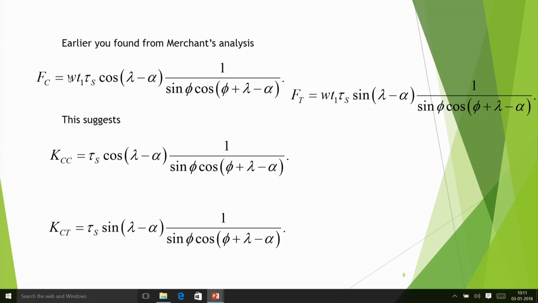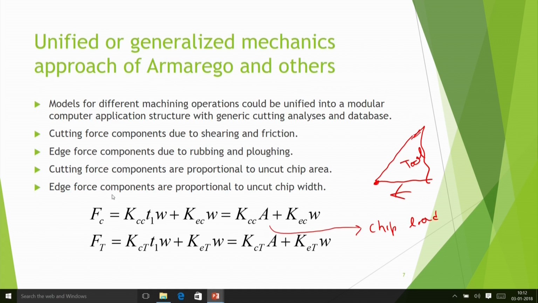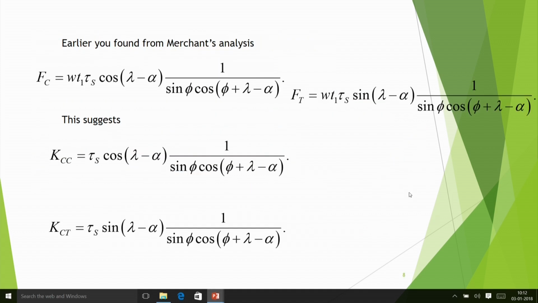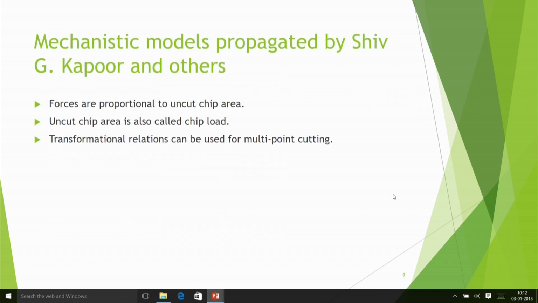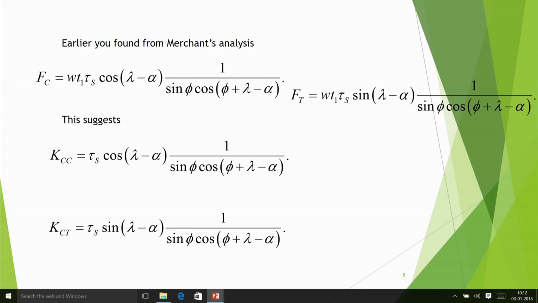So if we consider W t1 as the chip load, then it is clear that this other portion should be the coefficient. So that must be KCC. Like that I have found that KCC is also there. KCC is a function of alpha, and it is a function of lambda and all that type of thing. And KCT is also a function of alpha, lambda and phi, like that. So like that you can have the data and you can calculate.